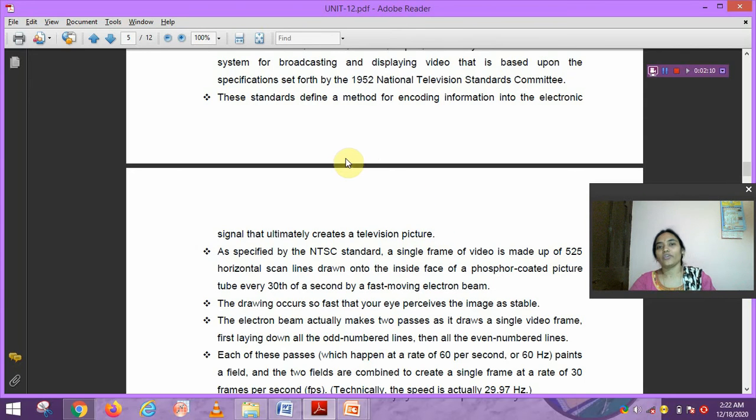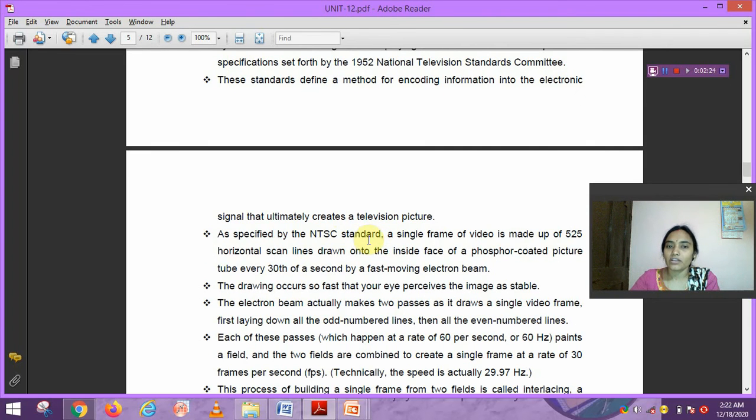As specified by the NTSC standard, a single frame of video is made up of 525 horizontal scan lines drawn onto the inside face of a phosphor coated picture tube every 30th of a second by a fast moving electron beam.